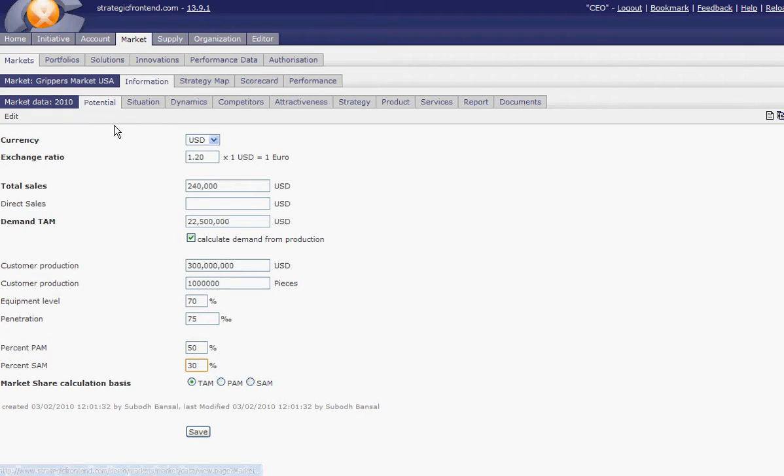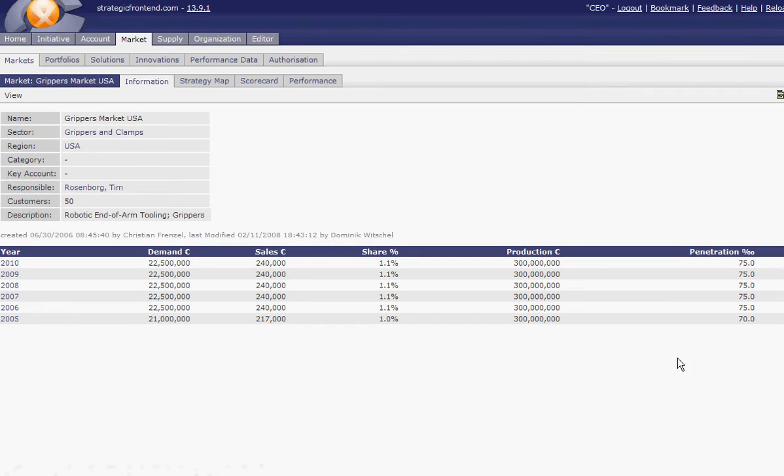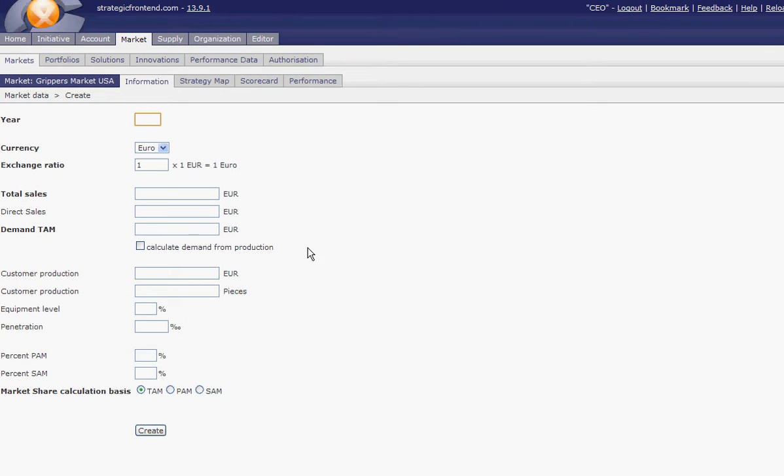So, and now if you have to create a new market, say for the next year, then you take the plus button and then you have to enter the year 2011 and go through the same process which I have described before.